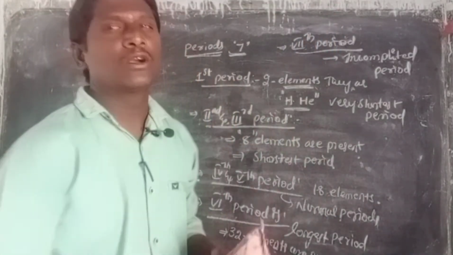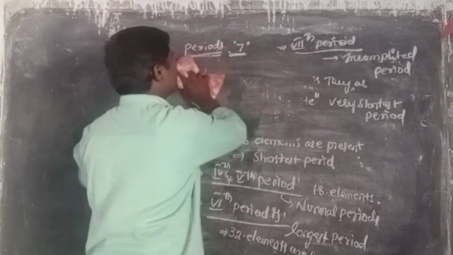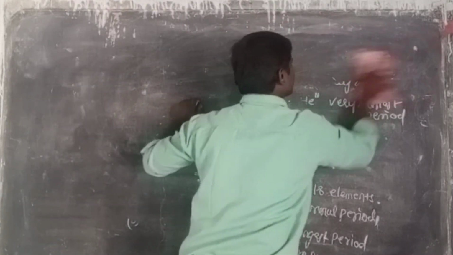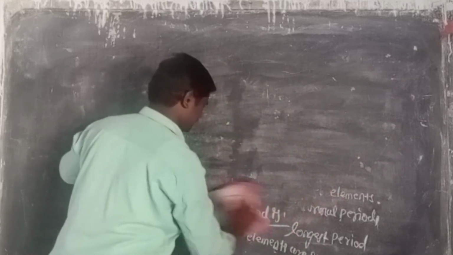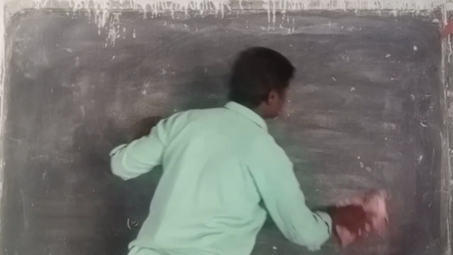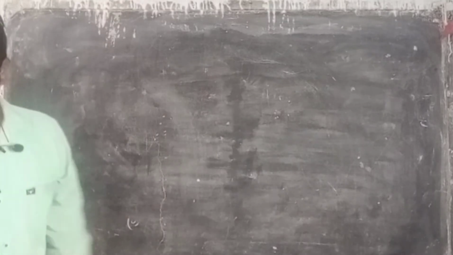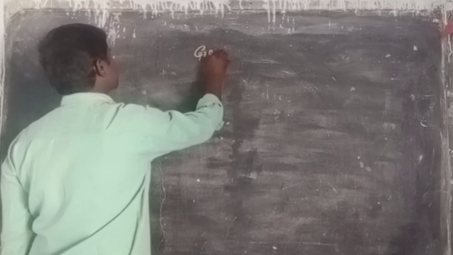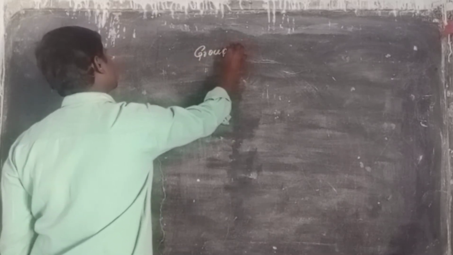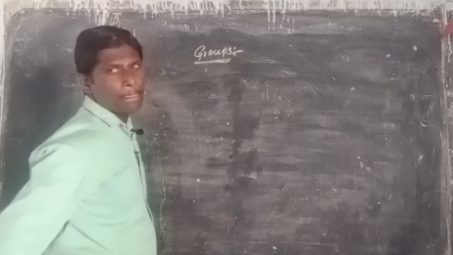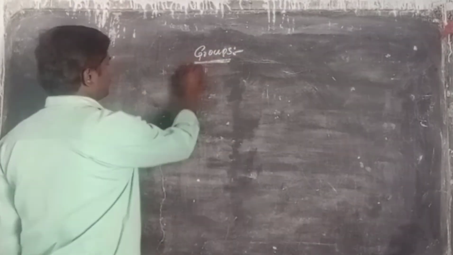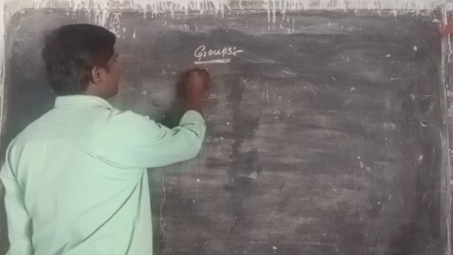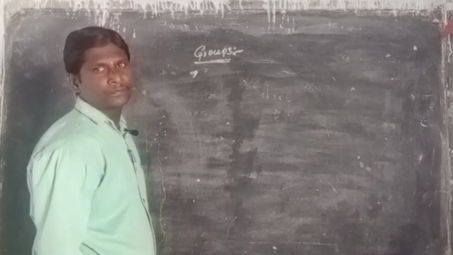Then we go to groups. What about the groups present in the periodic table? Now in this periodic table, the vertical columns are called groups.